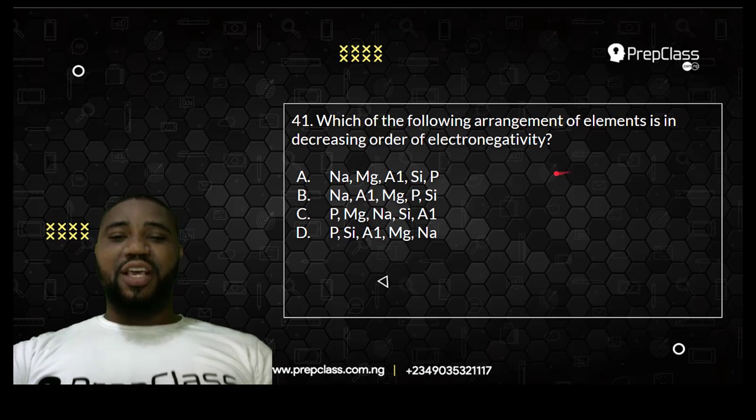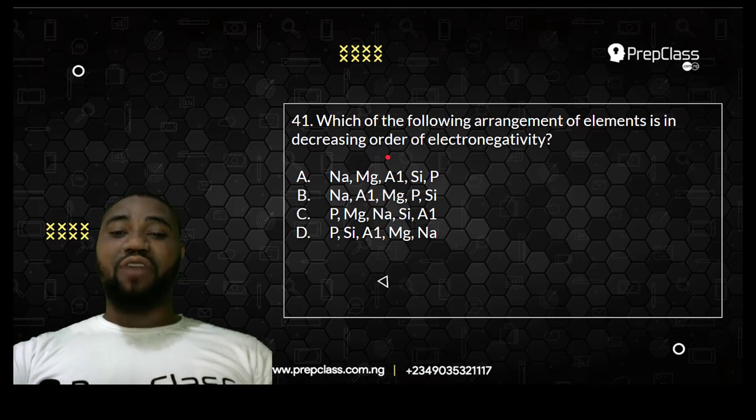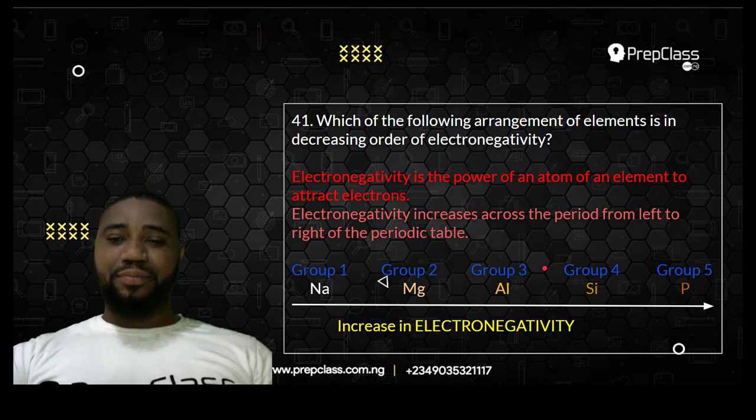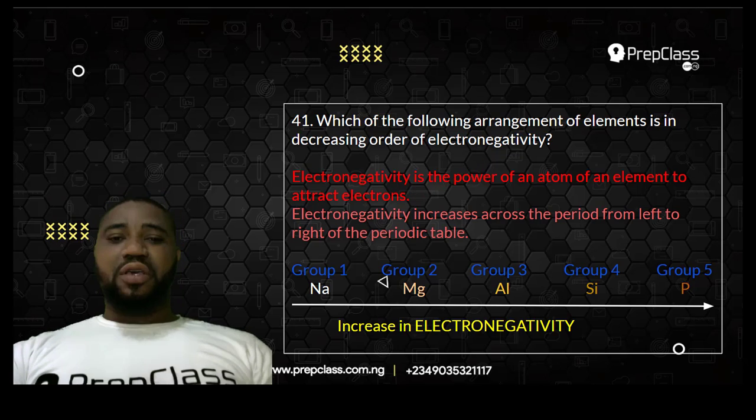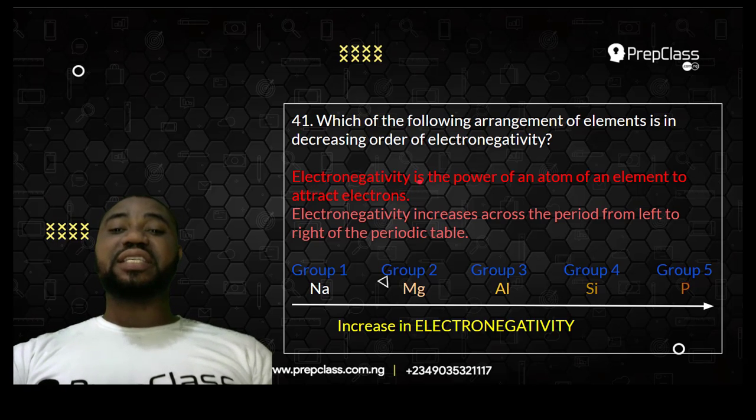Question number 41 says, which of the following arrangement of elements is in decreasing order of electronegativity? You can see their arrangement. Now look at what I did here. First of all, I defined electronegativity for you. I said that electronegativity is the power of an atom of an element to attract electrons. The power of an atom of an element to attract electrons is known as what?